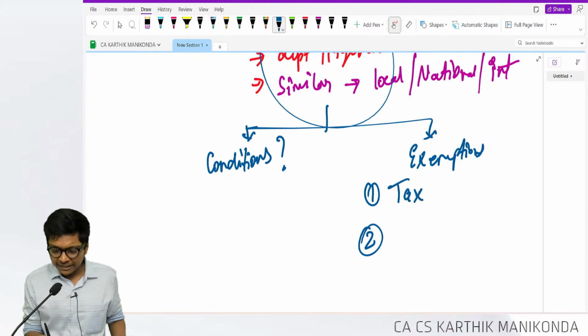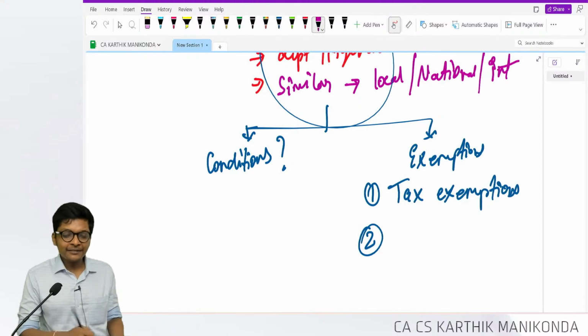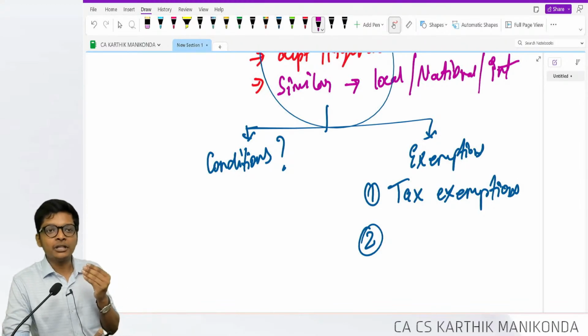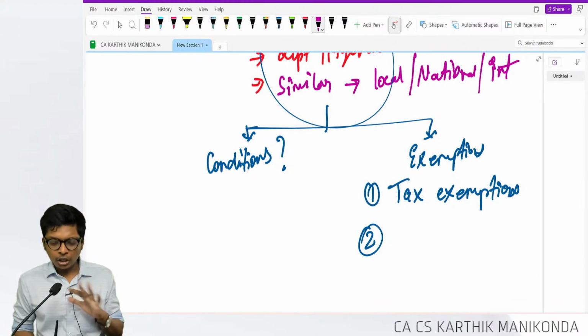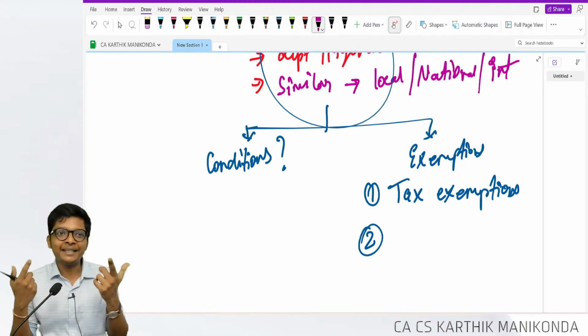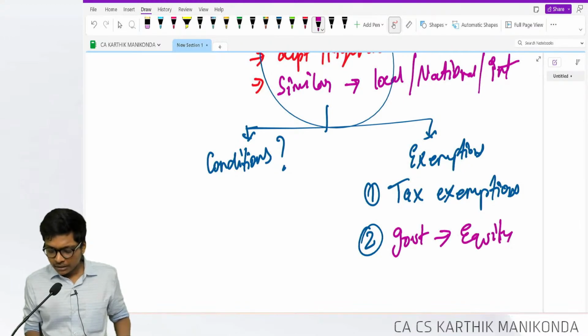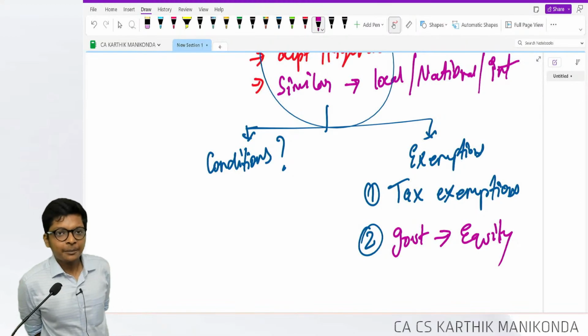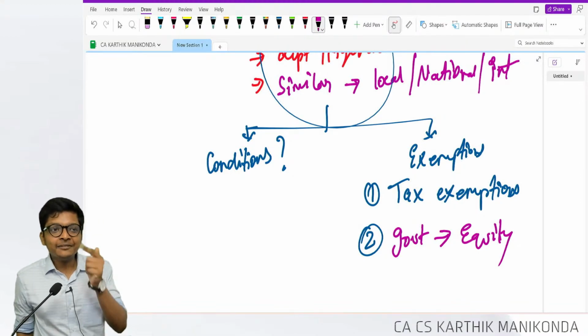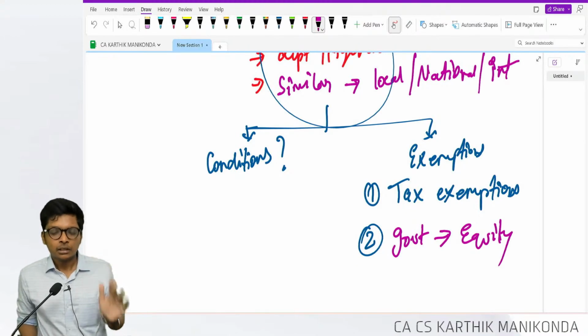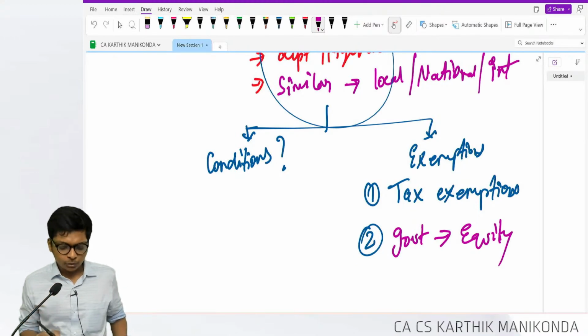Whenever government gives tax exemptions, that is not a government grant, like tax holiday, SEZ exemption, because it's given for everybody. Second, government participation in the equity of a company. That means they are not giving a grant, they are investing. Government participation in equity and tax exemption are not considered in AS 12.